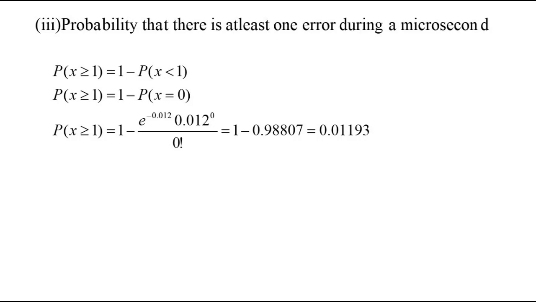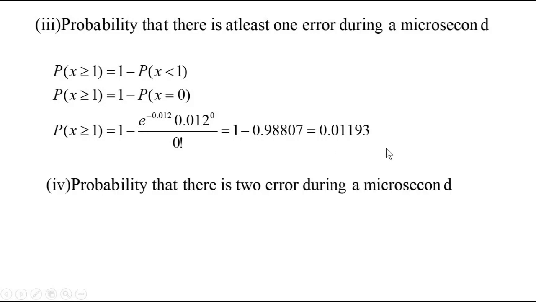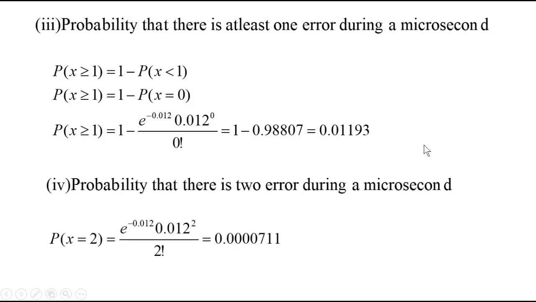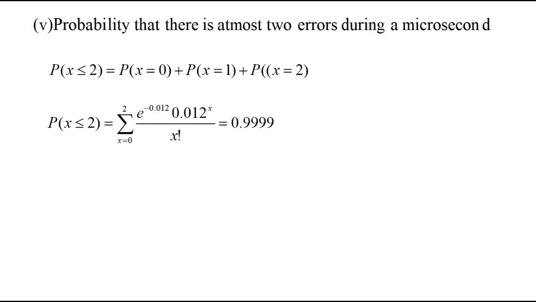At least one error means x greater than or equal to 1. It is the same as 1 minus probability of x less than 1. X less than 1 means x equal to 0. Subtract the value of probability at 0 from 1, you get this answer. Probability that there are 2 errors, put x equal to 2. Probability that there are at most 2 errors, maximum 2 errors, 0, 1, 2, you have to add these.